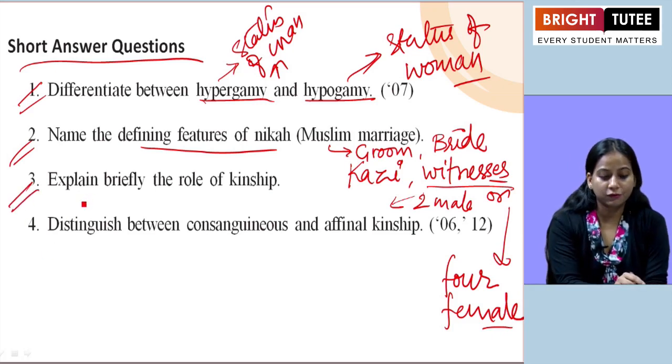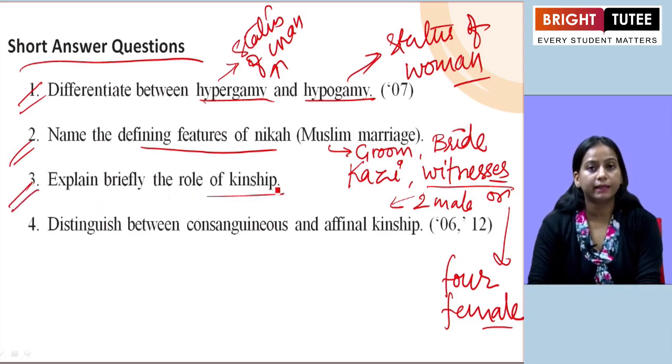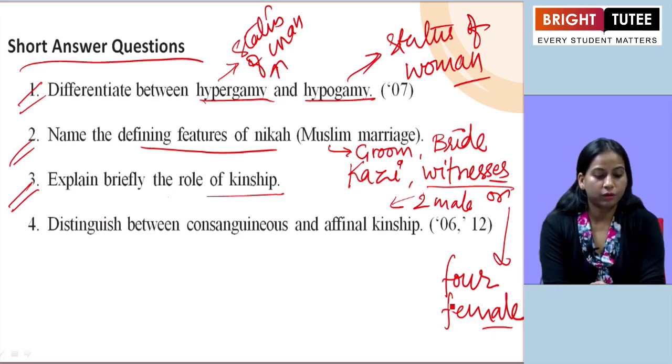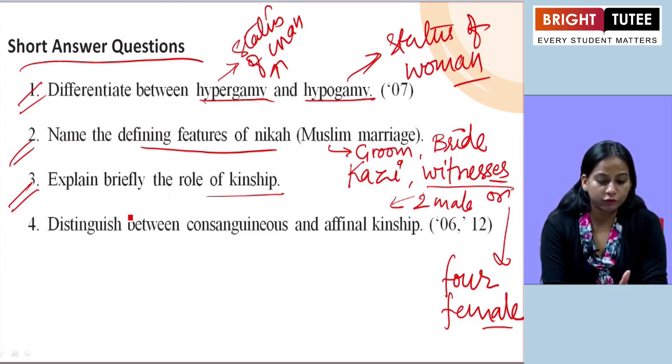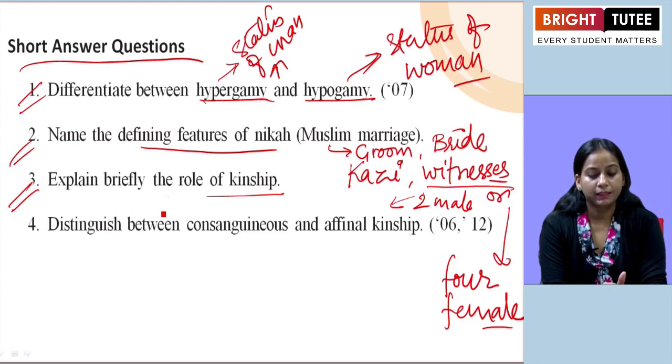The next one they have asked, explain briefly the role of kinship. In brief, we have to mention that kinship provides 2 kinds of role. The first one, it provides a way of transmitting status and property from one generation to another by means of relationship through descent. There are different ways of tracing these descent, namely the unilinear as well as the bilinear, which we have already discussed. So that will be part of this first point.